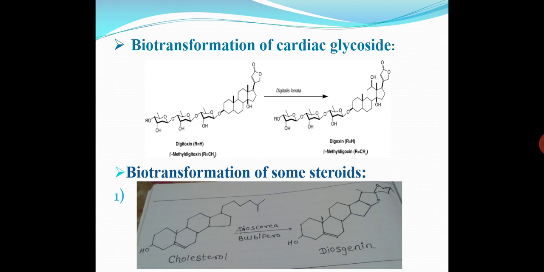Another is the biotransformation of some steroids. Steroids are also converted, for example, cholesterol is converted into diosgenin by using the plant species, that is Dioscorea bulbifera. So this diosgenin and digoxin, these are the important ones as per pharmaceutical industry.